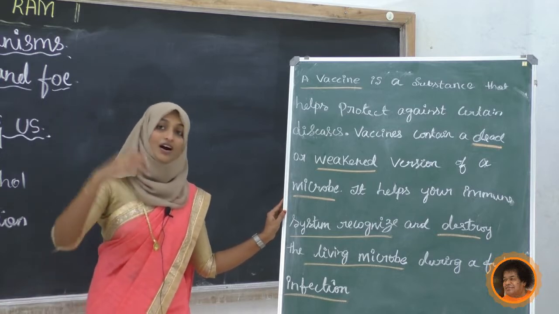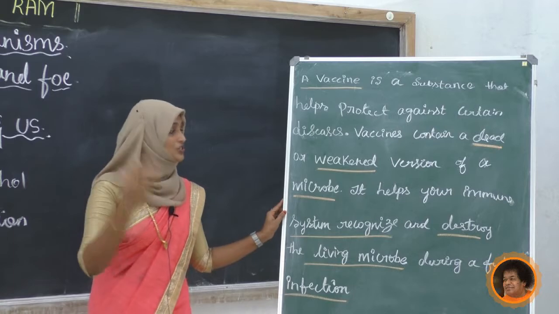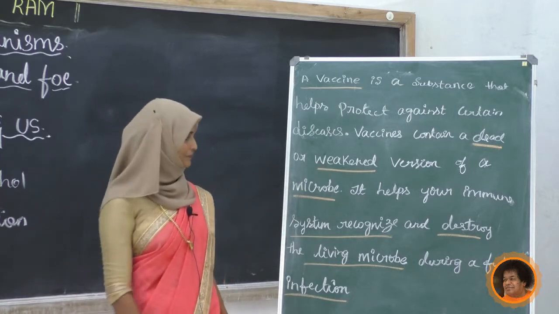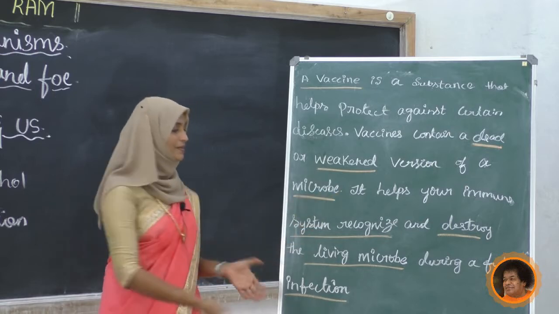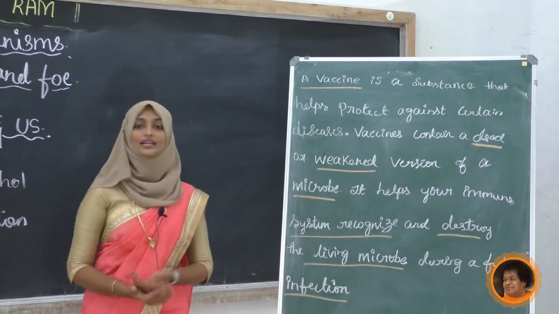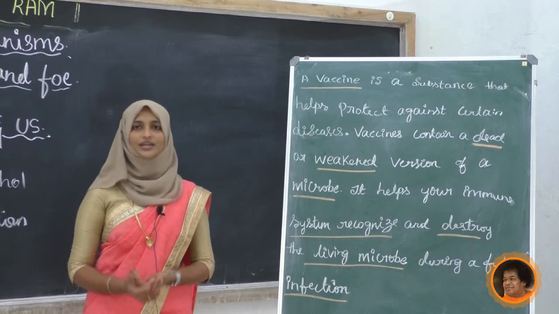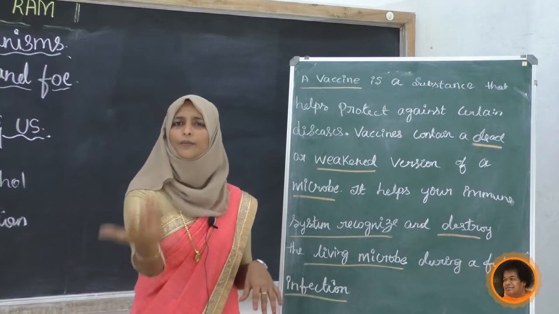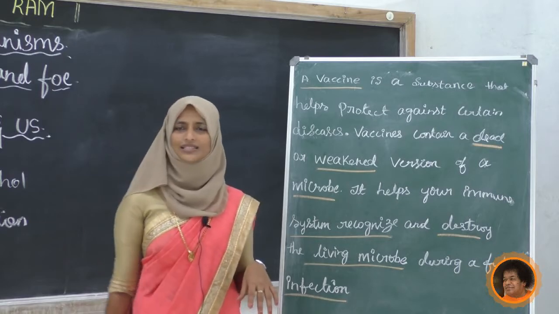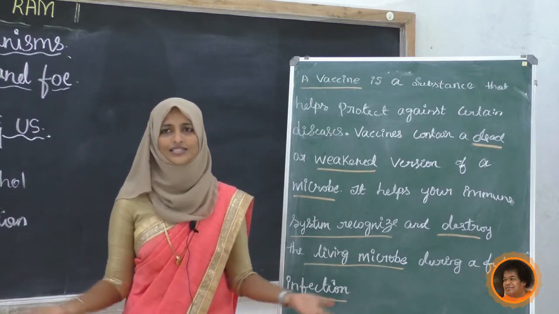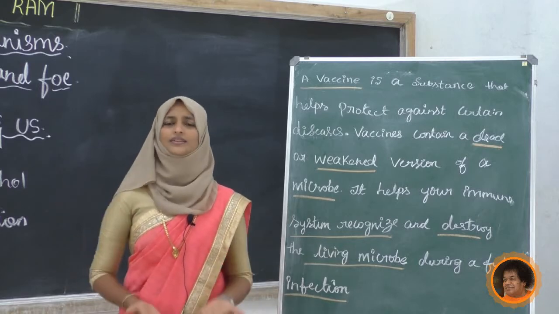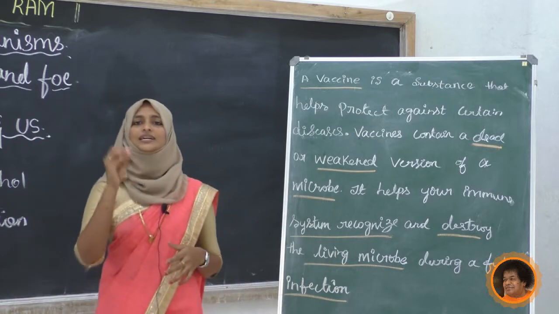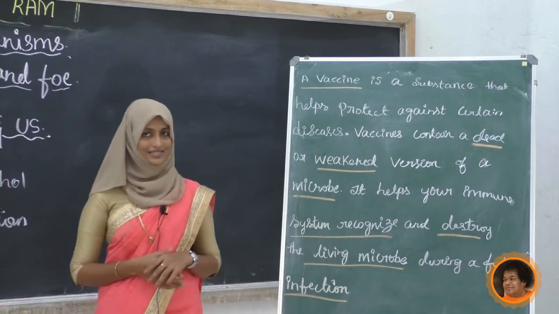Dead or weakened versions of microbes are used for the vaccine. It helps our immune system recognize and destroy the living microorganism. Do you know any example for the vaccine? Polio vaccine, anti-rabies vaccine, nowadays coronavirus vaccine also has come. Upon that, rubella, many are there. These are the many examples for the vaccines.